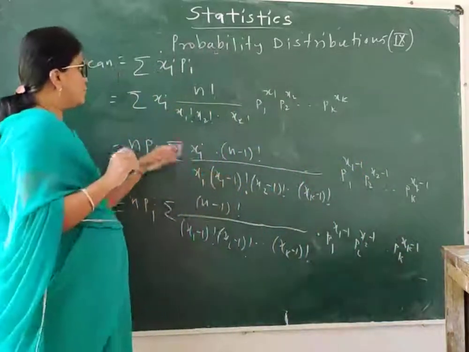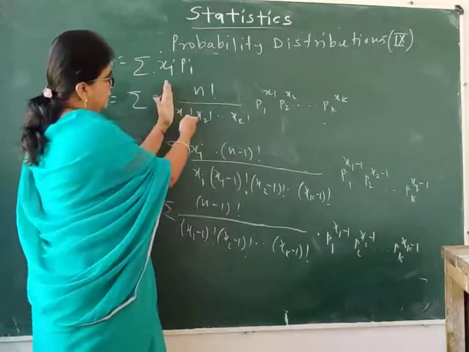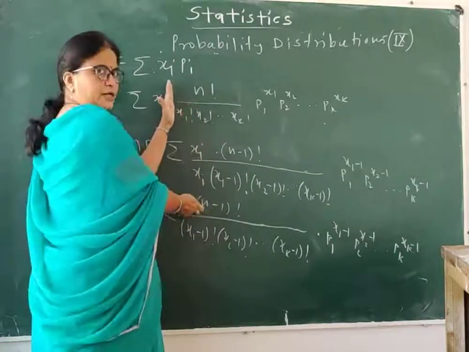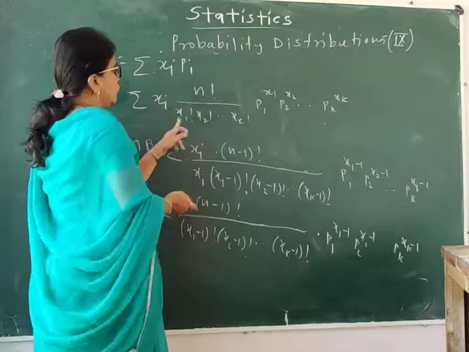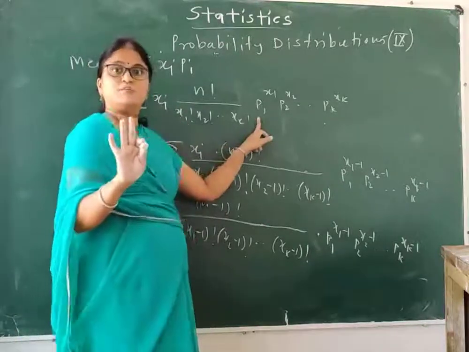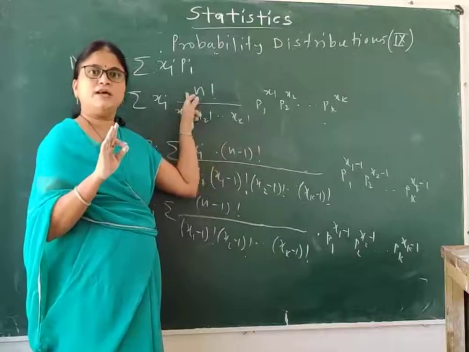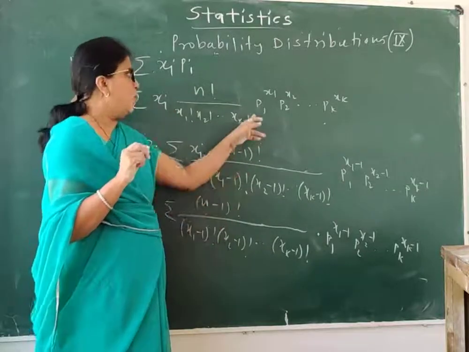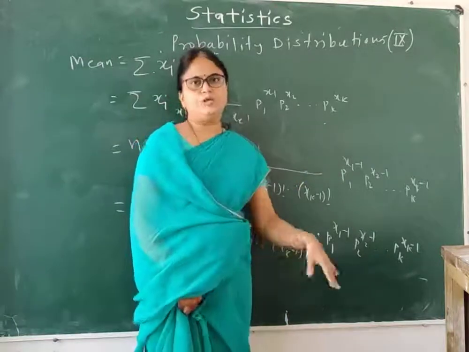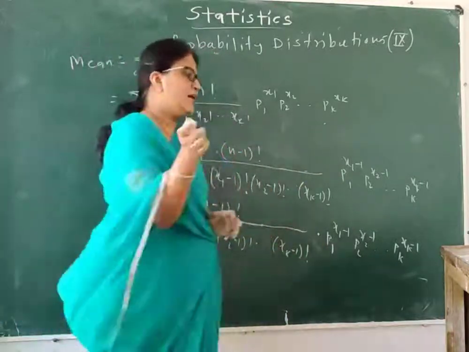Now see, observe this part and this part. Only the difference is instead of n, I have n minus 1. We can't observe the values of xi. Since we observe only parameters, instead of n, I have parameter n minus 1. Over here p1 is p1 as it is, p2 as it is, pk as it is. That means we get